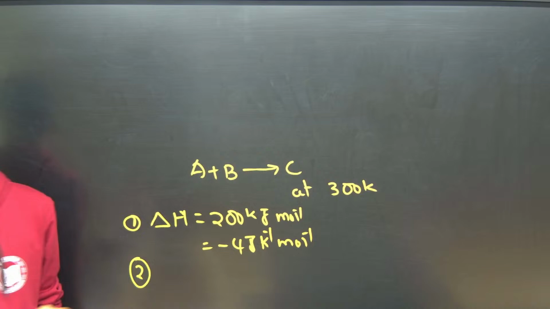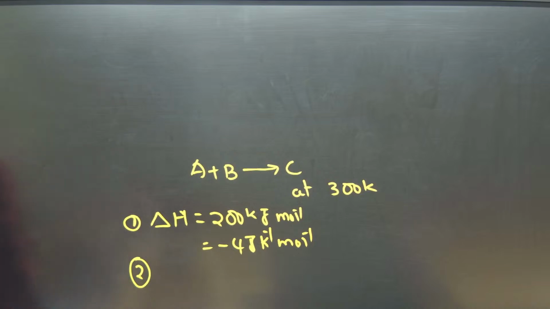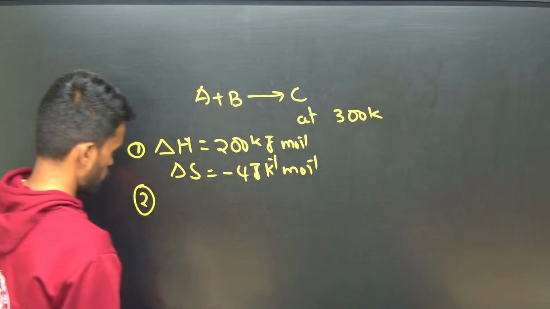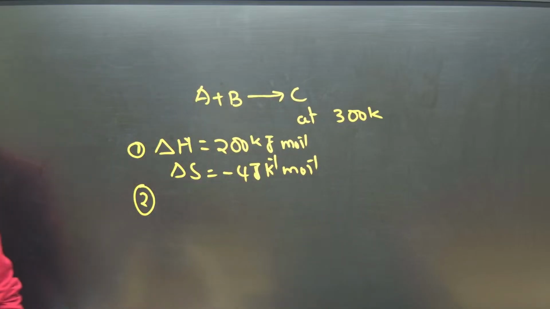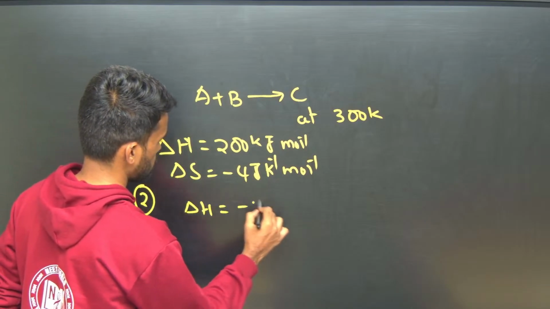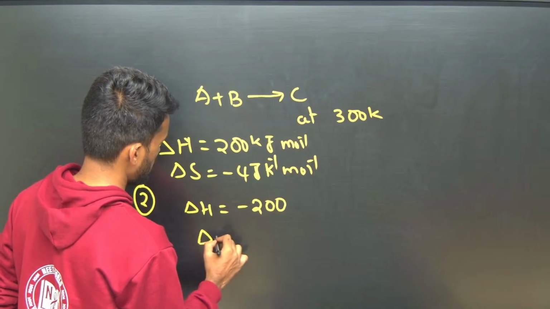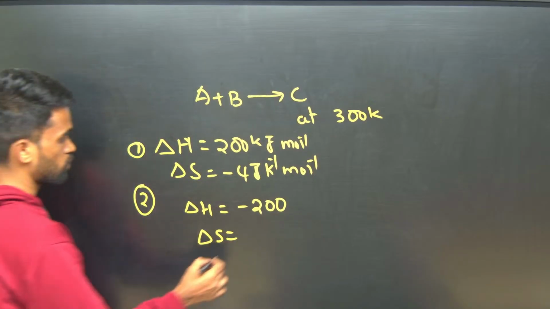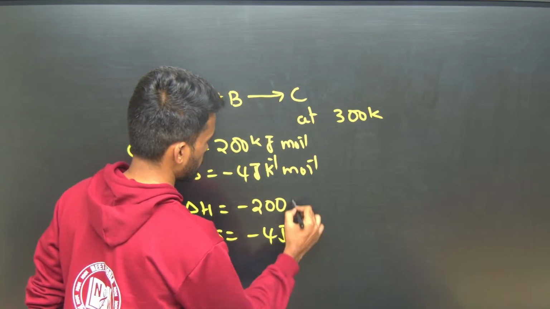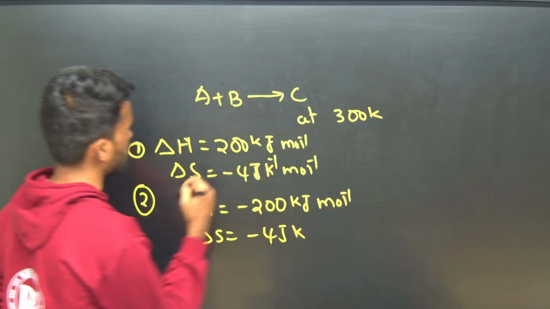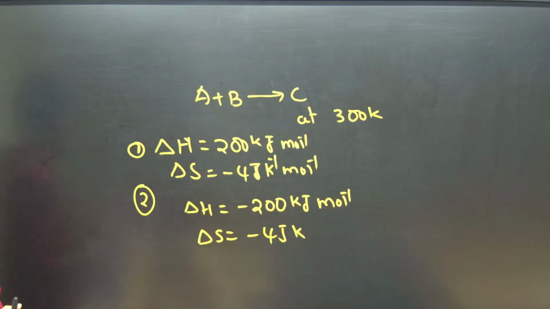Second option, this is delta S. Okay, and second option delta H is -200, delta S is -4 joule per Kelvin. So tell me whether it is spontaneous or non-spontaneous in the first case?